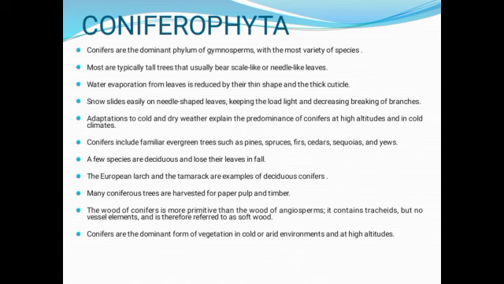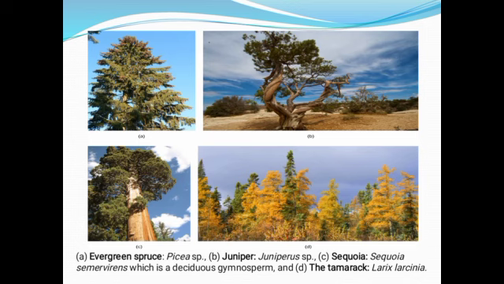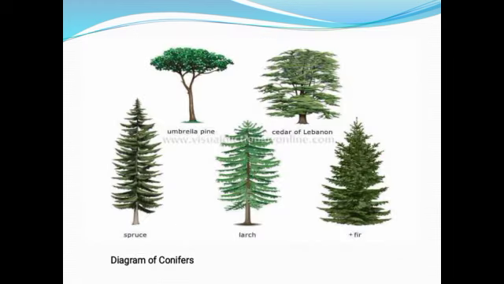The wood of conifers is more primitive than the wood of angiosperms. Conifer wood contains tracheids but lacks vessel elements and is as a result called softwood. Conifers are the dominant form of vegetation in cold or arid environments and at high altitudes. We have examples of conifers: the evergreen spruce, the juniper, sequoia, and the tamarack. And here are also some examples.